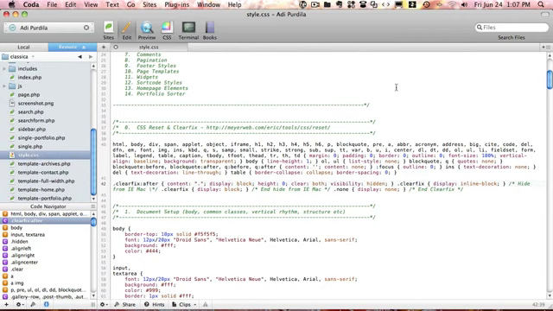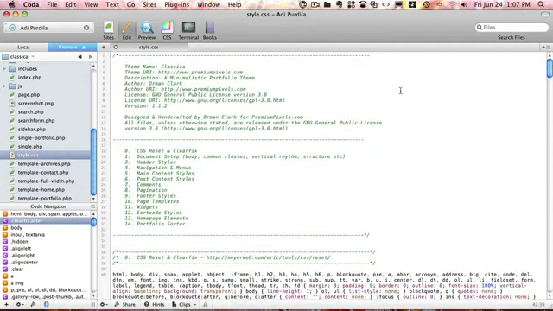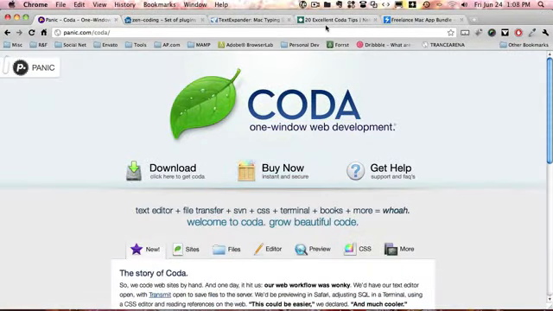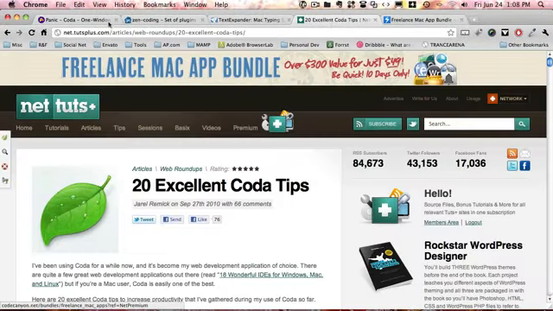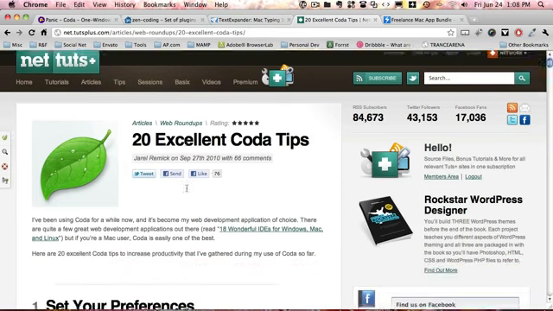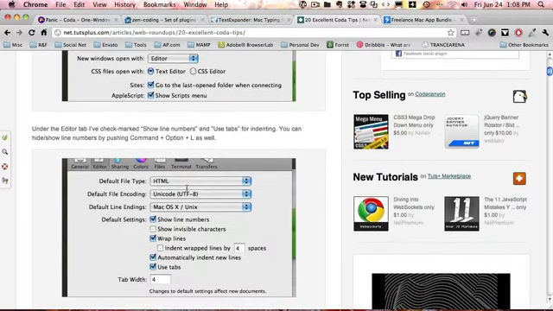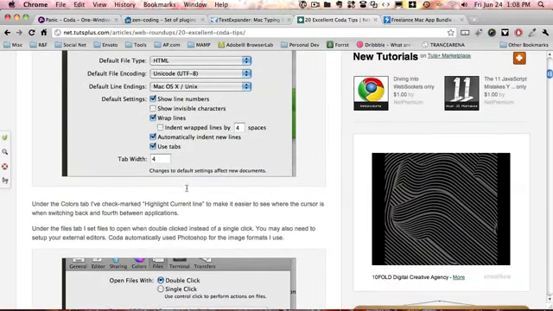Okay guys, so that was some quick tips on Coda, and for a more detailed read, you can go over to NetTuts and check out an article by Jarl Remick. It's kind of an older article, but it presents more options from Coda. I learned quite a few things from his article, and you can go here and see other stuff that I might have missed, or you might find interesting.